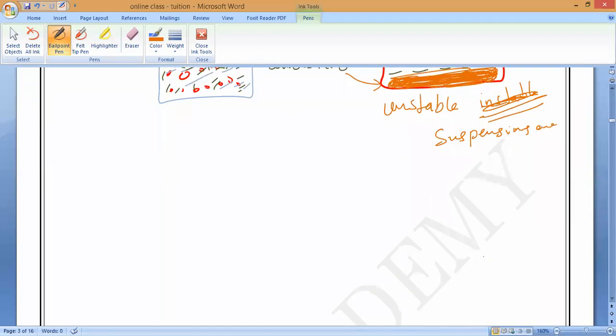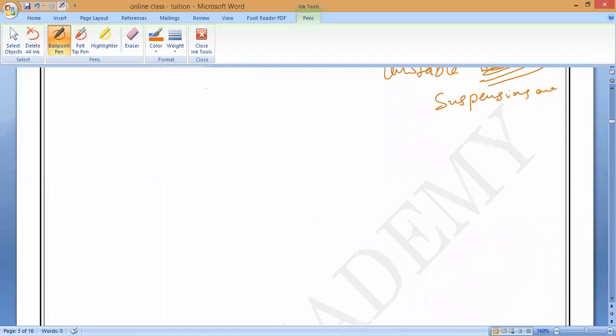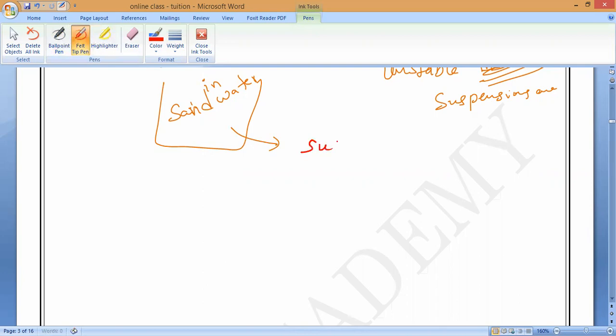Now, for example, let us take sand in water. I will pour sand in water and leave it undisturbed. Now you tell me, sand in water, is it a suspension or solution? Suspension, sir. Now, if I start stirring, all the sand particles will start floating inside the water. Is it yes or no? Are you accepting?